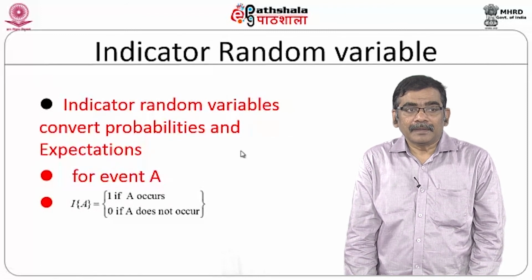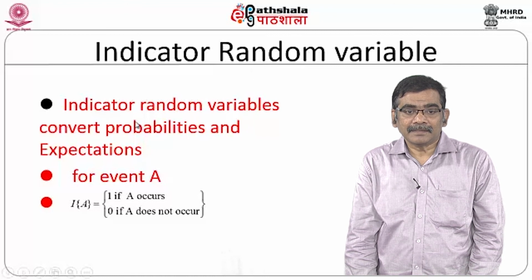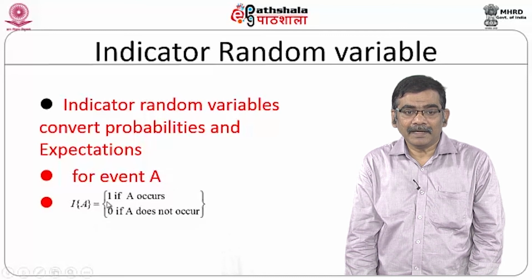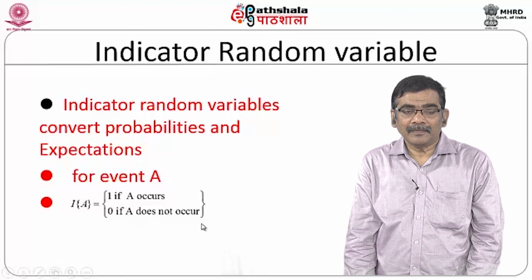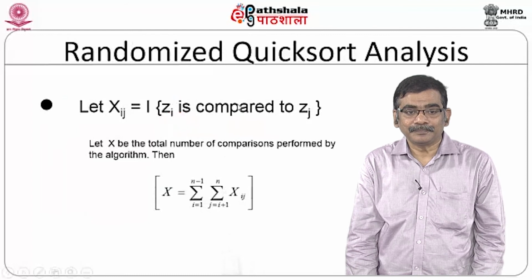The basis of randomized analysis is the indicator random variable. We had already discussed that the indicator random variable converts probability to expectations. Recollect that for the event A, the indicator variable is going to be 1 if the event A occurs, otherwise it is going to be 0. Then you add everything and find the average; that is what expectation is all about.